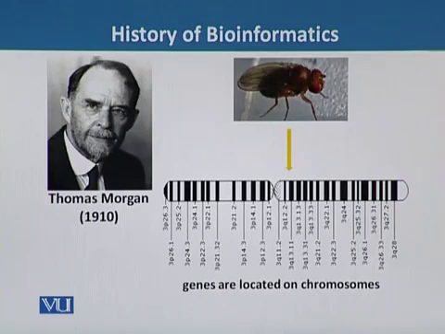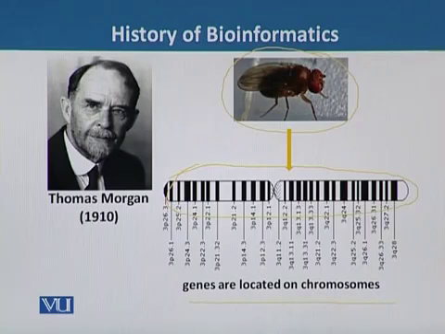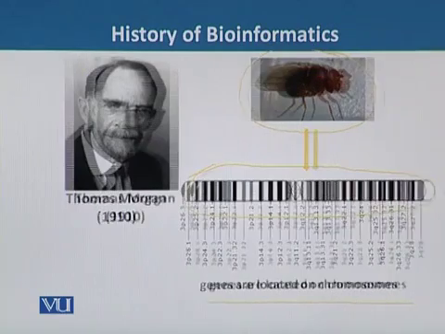Next is Thomas Morgan, who in 1910 performed some crossing over experiments by using an experimental fly known as Drosophila melanogaster. His main finding is that he proved that genes responsible for the appearance of a specific phenotype were located on the chromosome. So this is a very important discovery made by Thomas Morgan in 1910.